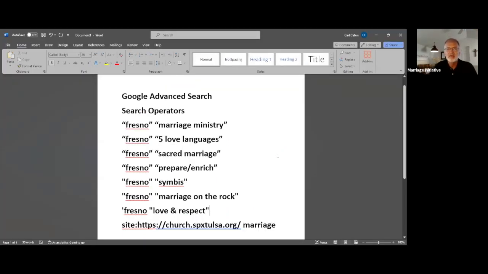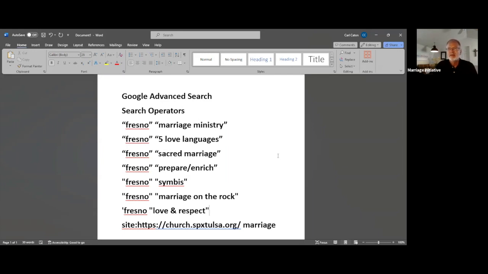So it's all about using unique words to really narrow in on finding churches that might be doing marriage ministry in your area. So you begin with using terms that are unique. And so you're going to certainly use the name of your city, but the way that you describe your city, if it's a city like Fresno, which I have in this example here, that's a fairly unique term.